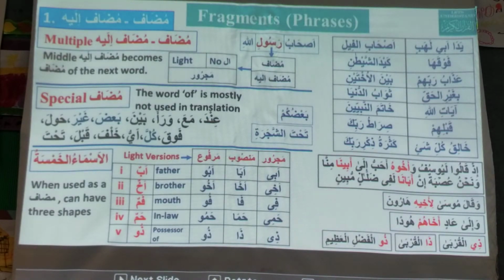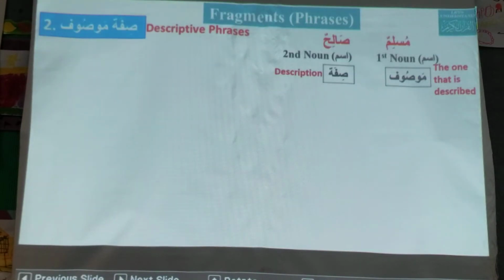Okay? So these are the mudaf, mudaf ilays that we studied yesterday. Any questions about this? Okay. So today inshallah we are going to start sifa Mawsuf.